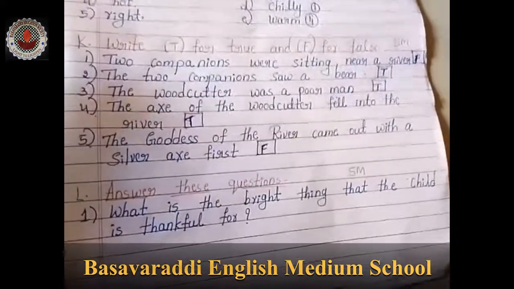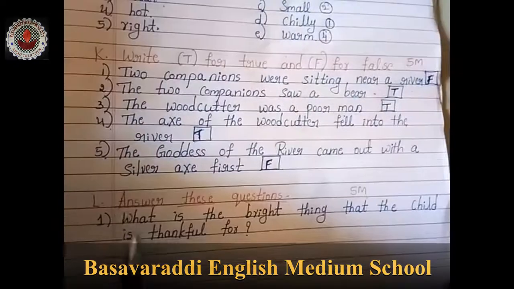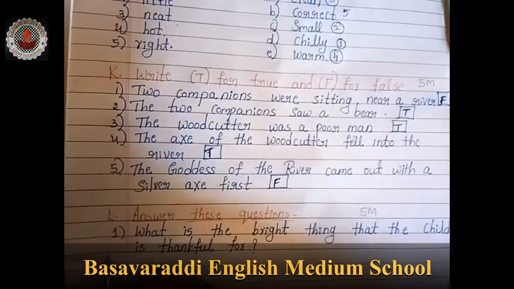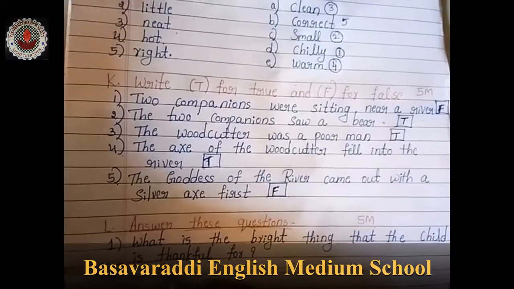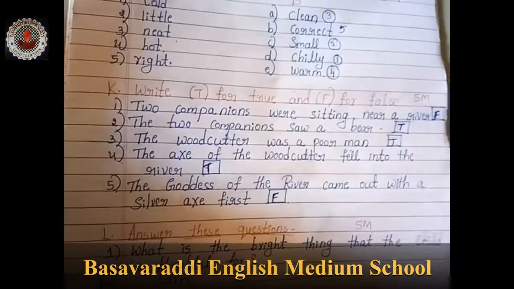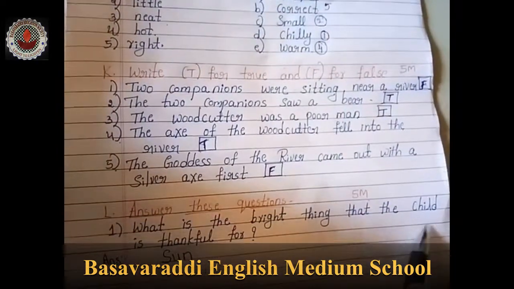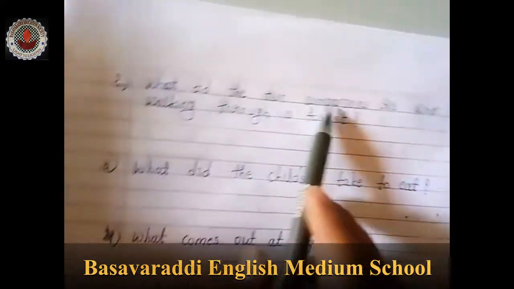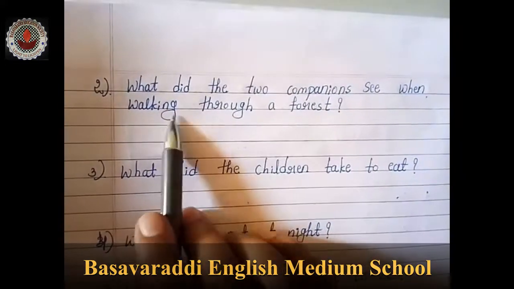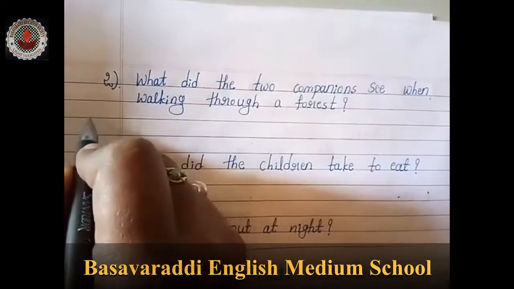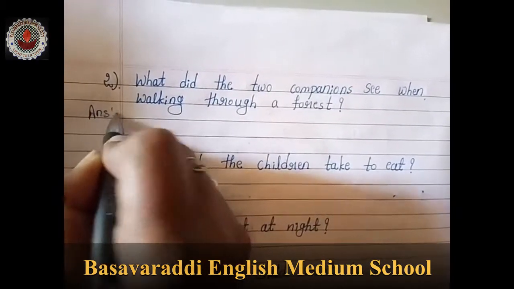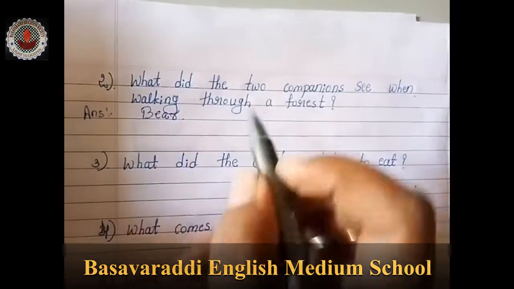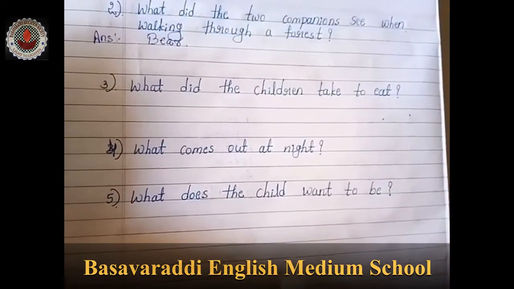Move on to answer these questions, children. What is the bright thing that the child is thankful for? Yes, the answer is sun. Sun is the bright thing that the child is thankful for. What did the two companions see when walking through a forest? What did they see, children? Yes, the answer is a bear. They saw a bear walking through the forest.